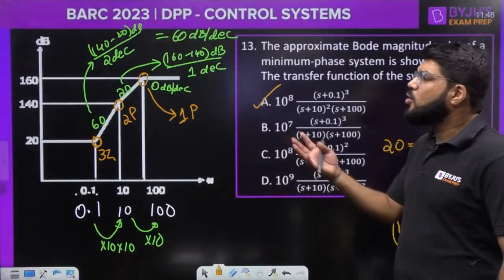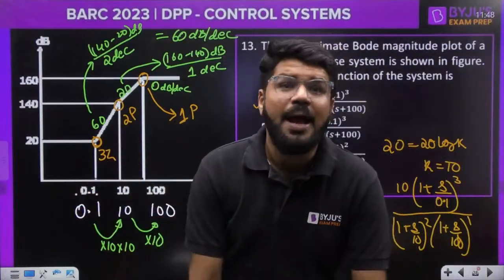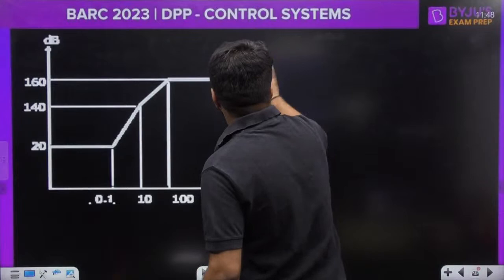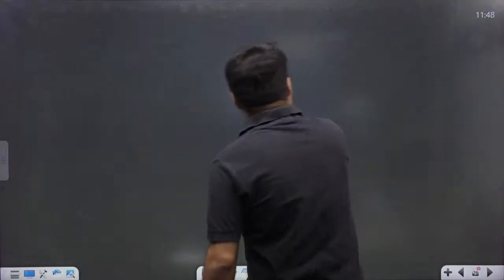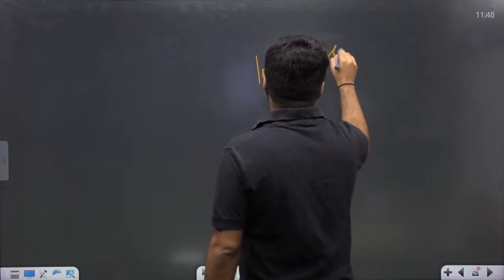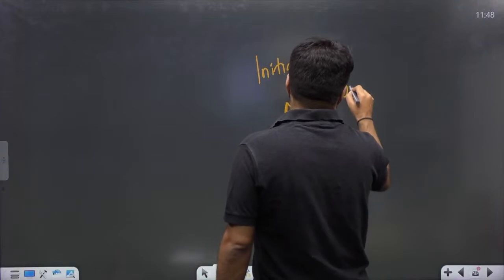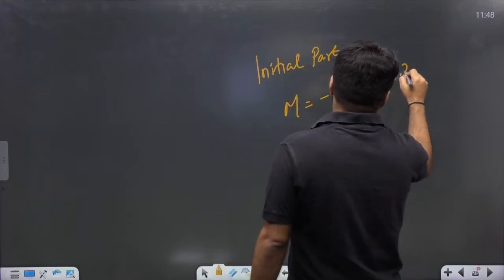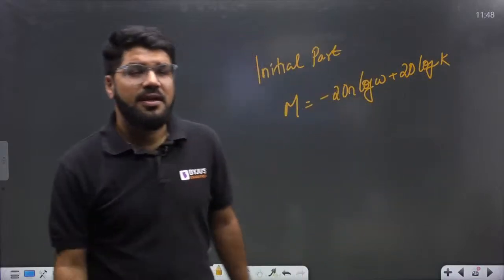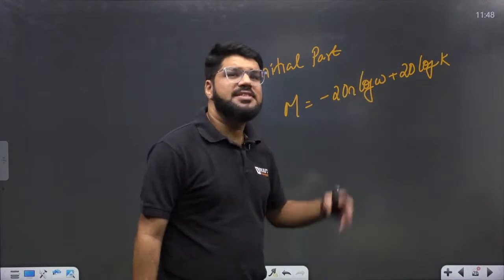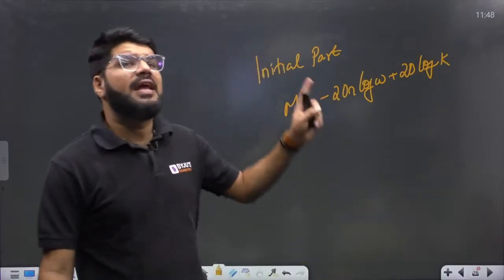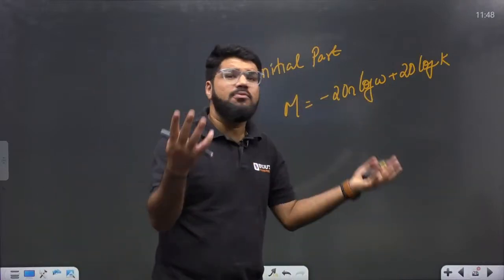Nana Gautam, K is a constant term. It can come in any form. It's not like that. But the standard formula that you have for Bode plot, what is the initial part formula? मैं उस फॉर्मूले की बात कर रहा हूं. Initial part formula, magnitude is given by minus 20n log omega plus 20 log K. Okay, and n is known as the number of poles at origin. The point is, this formula is derived when the transfer function is in the standard form, time constant form. That is why if you are calculating K, that should be the K of time constant form.